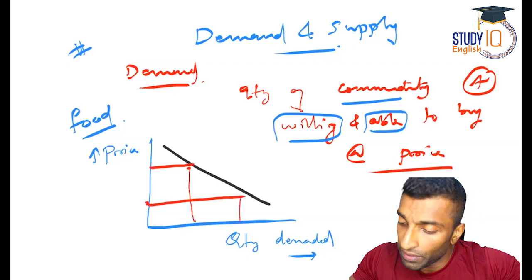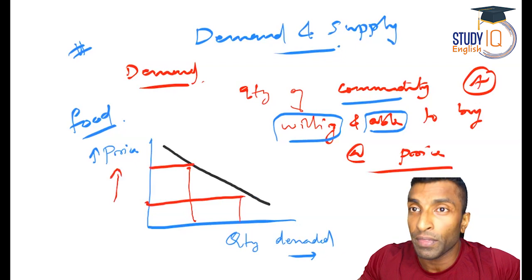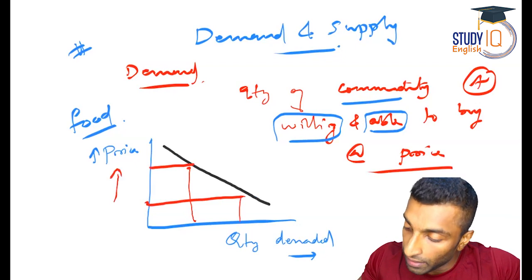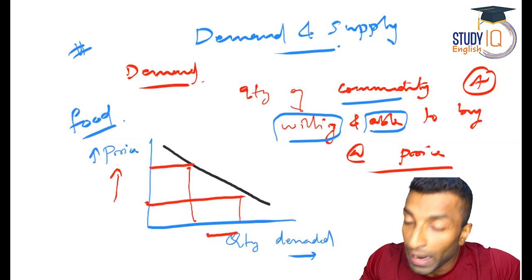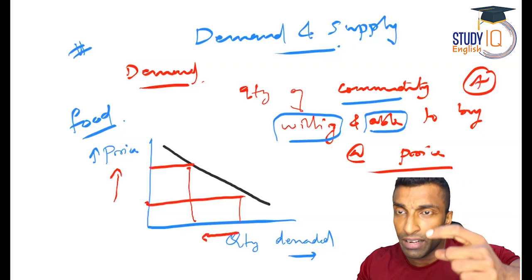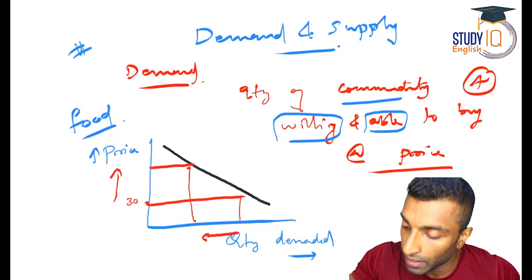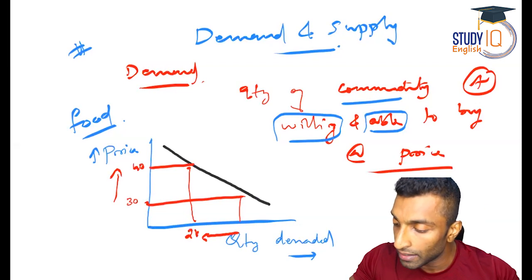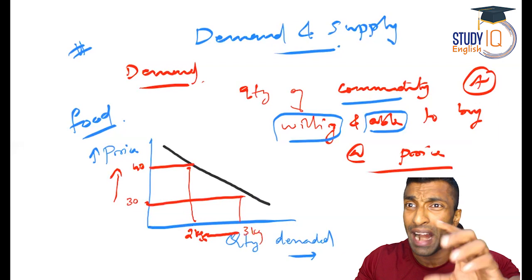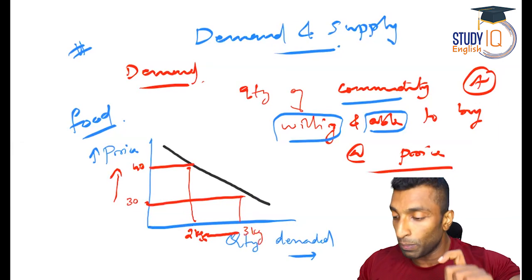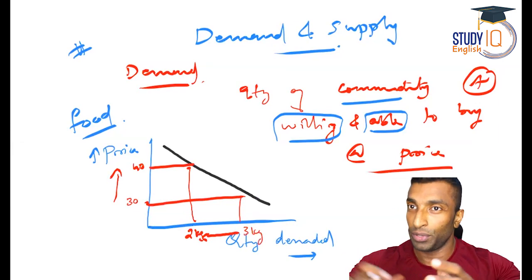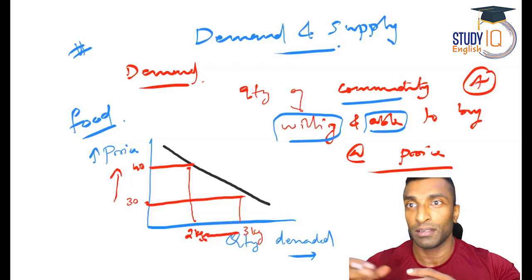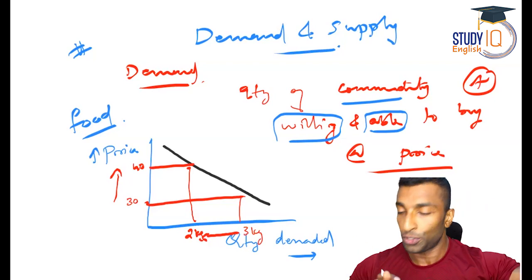Now here you can see when the price is increasing, what will happen? The quantity demanded is decreasing. So I mark this as 30 and this as 40. At 40, let me mark it as 2 kg, and let me mark it as 3 kg. I'm randomly taking some numbers, guys, so don't look into that gap and those numbers, they may not match. I just want to tell the increase-decrease story.